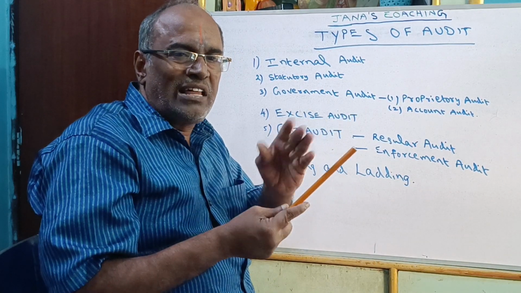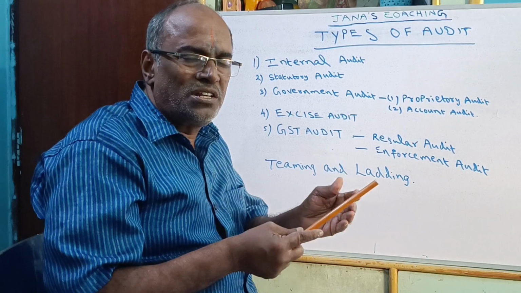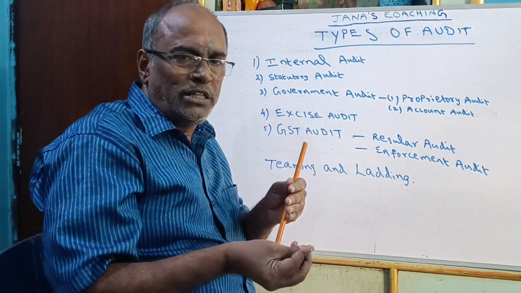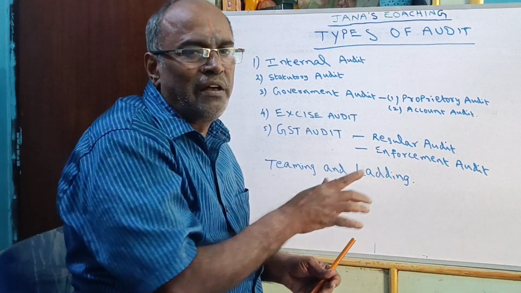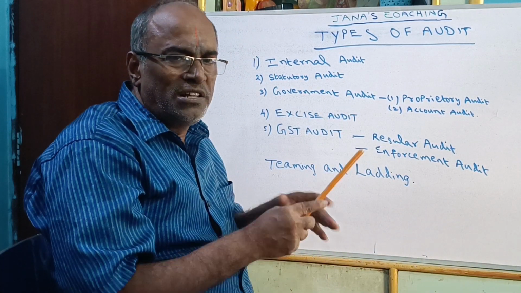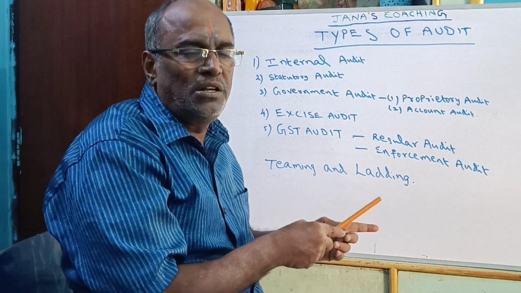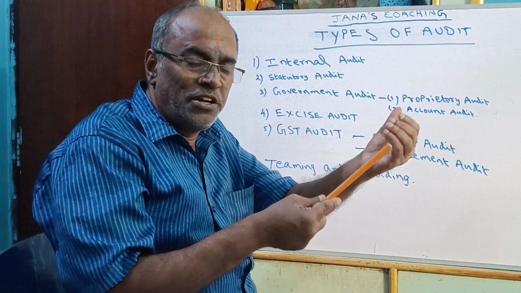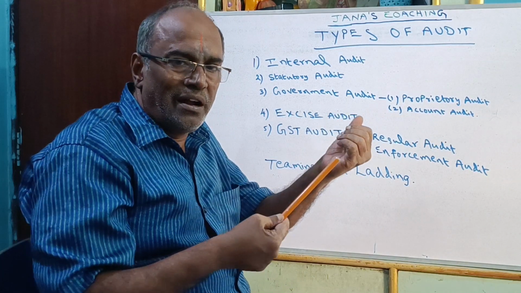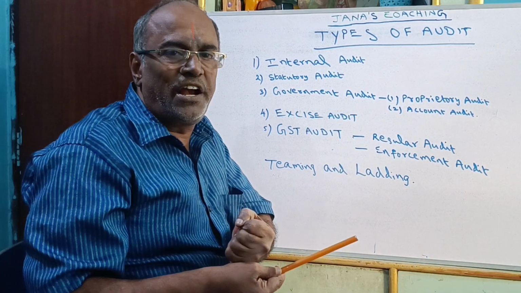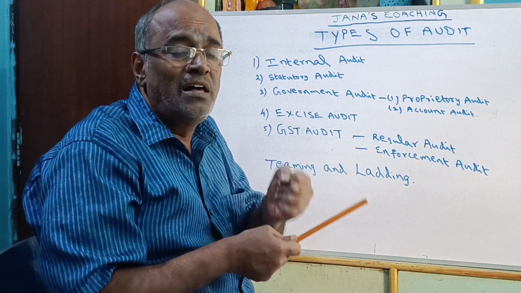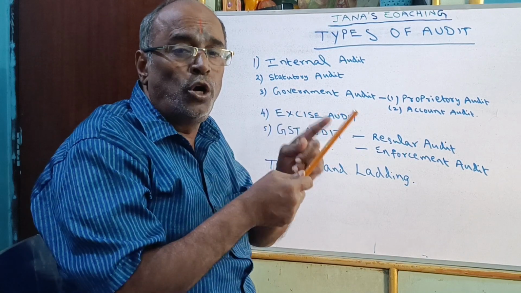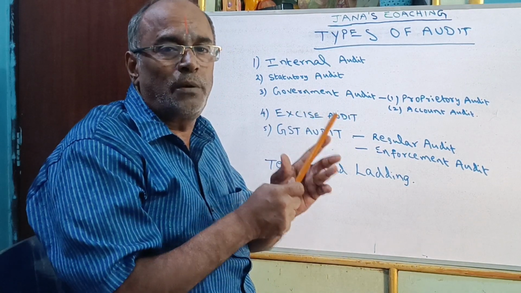Then on Thursday he gets this 5,000 rupees from somewhere else and puts it back into the cash box. This way of transaction is called teaming and lading. Initially the amount is taken out by the cashier for his personal reason without any approval from the higher authority, without the knowledge of the supervisor or the concerned manager.